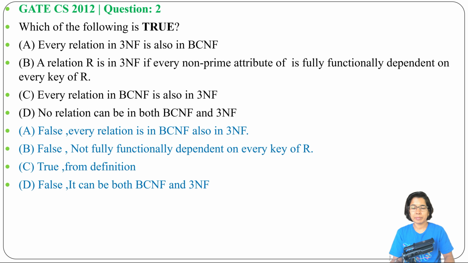Every relation in BCNF is also in 3NF. BCNF is a more strict version of 3NF. I already discussed 3NF and BCNF.